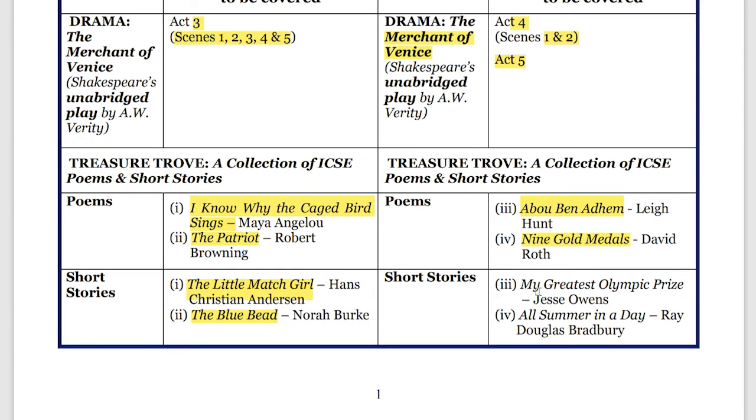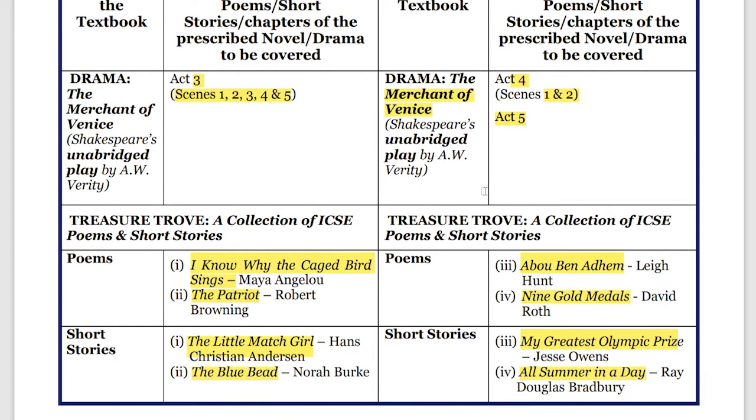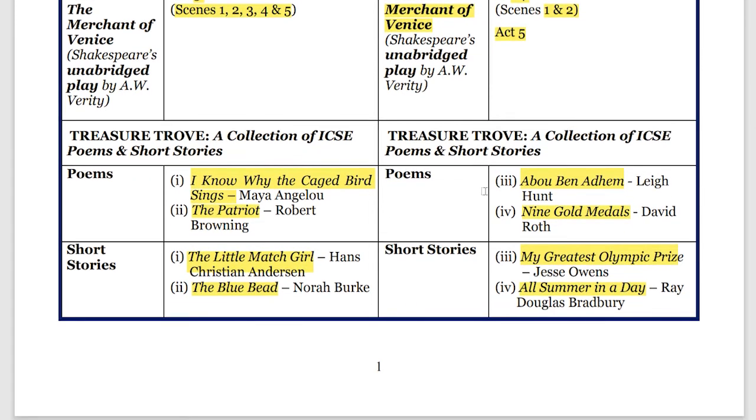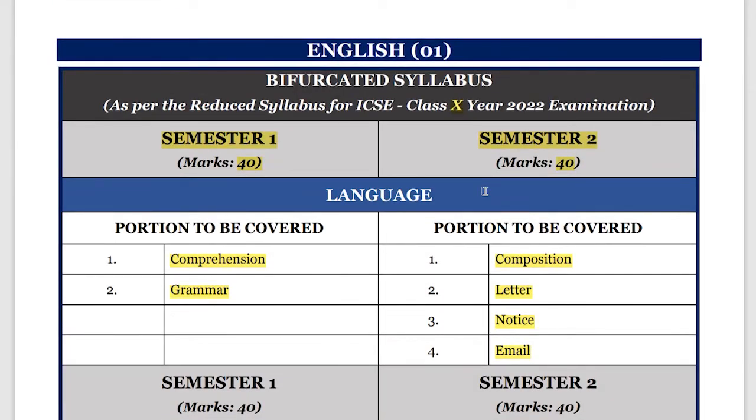For the second semester you will have just My Greatest Olympic Prize, which is extremely easy, and All Summer in a Day, which I will be providing maybe by this week. So that's all for the two divisions. We have Act 3, I Know Why the Caged Bird Sings, The Patriot, Little Match Girl and Blue Bead in semester 1, and Act 4, Act 5, Abu Ben Adam, Nine Gold Medals, My Greatest Olympic Prize and All Summer in a Day in semester 2. This is your class 10 literature and language division, semester 1 and semester 2.